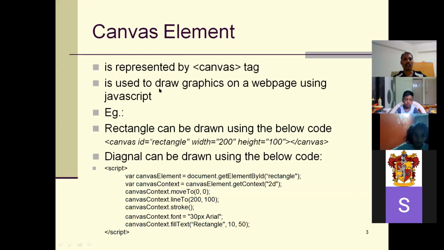Okay, this is it. We are learning about the canvas element today. It is represented using the canvas tag. So this is the tag. Why is this canvas tag used? It's for graphic purposes. Usually, the canvas tag is used for graphics. I'll give an example.